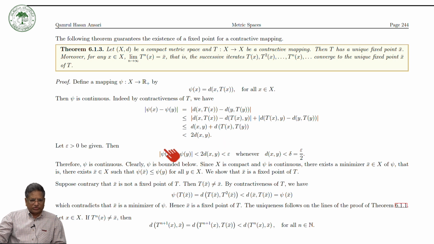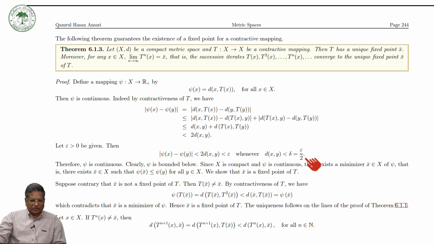So for a given epsilon, let epsilon be given, then we can say that the modulus of ψ(x) minus ψ(y) is less than 2 times d(x, y). So this is less than epsilon whenever d(x, y) is less than delta, which is equal to epsilon by 2.